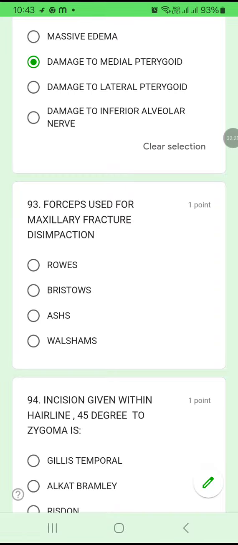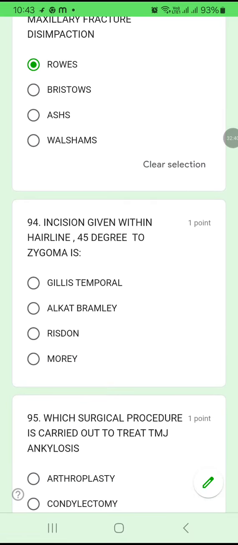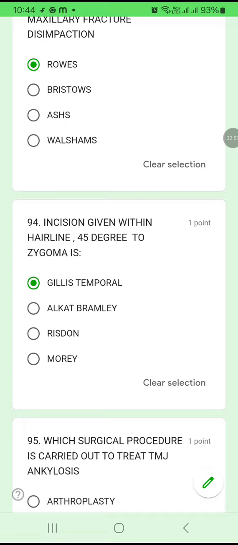93. Forceps used for maxillary fracture disimpaction: Rouse, Bristow's, Ash, or Walsham's. For maxillary fracture, you use Rowe's disimpaction forceps. 93A. 94. The incision given within the hairline at 45 degrees to the zygoma is Gillies temporal, Alcat Bramley, Risdon or Mori. It is the Gillies temporal incision.